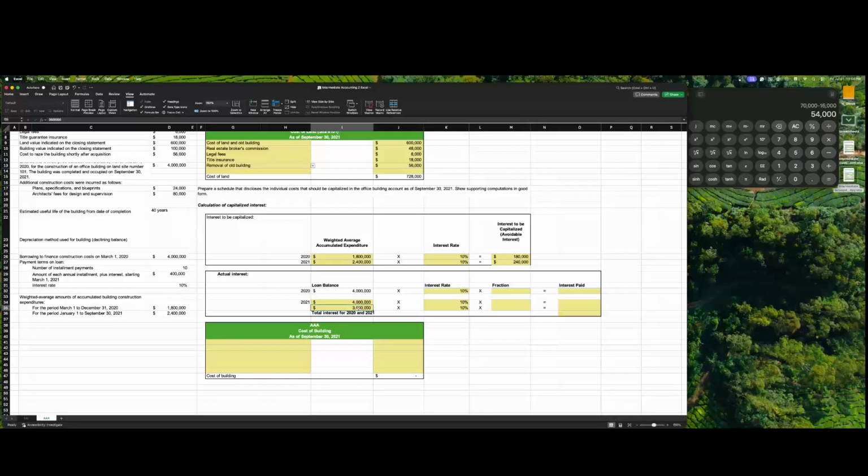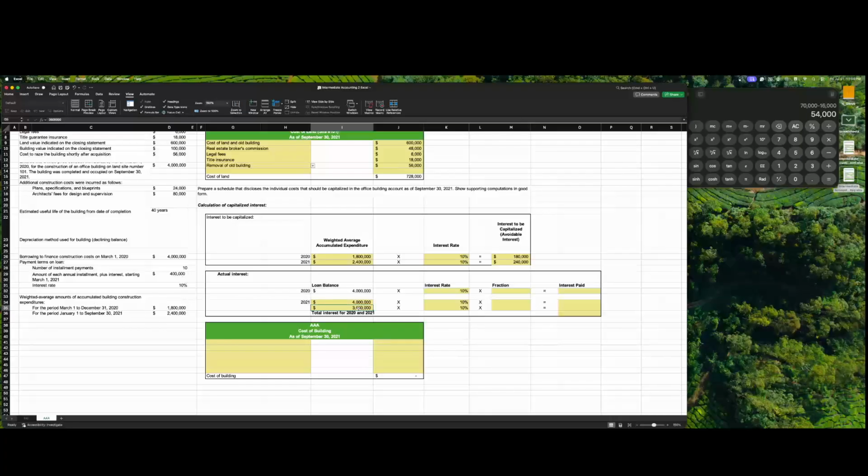Starting 2021, you'll have that principal not change till March when the first payment's made. That first annual installment payment starts on March 1st, 2021, so the first installment payment is going to be $400,000.